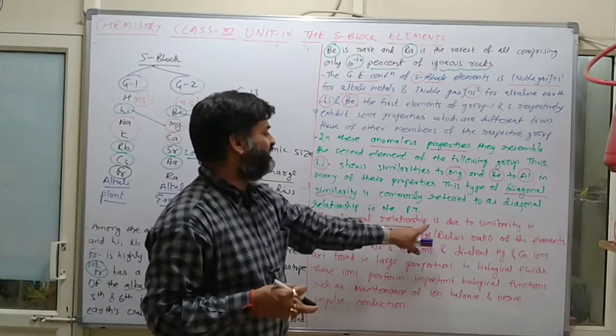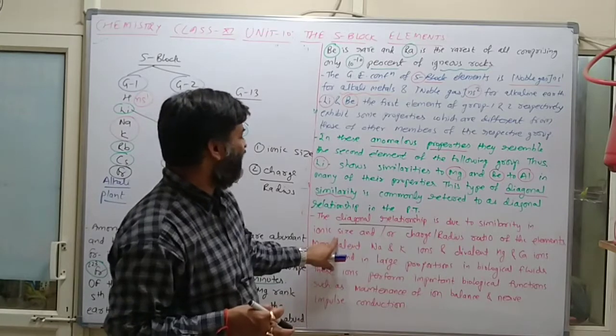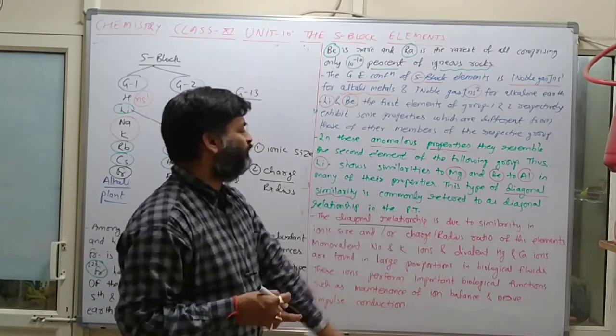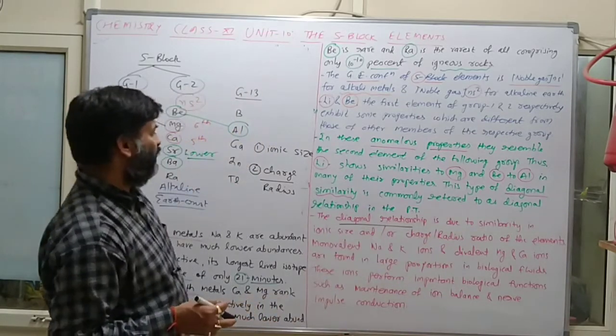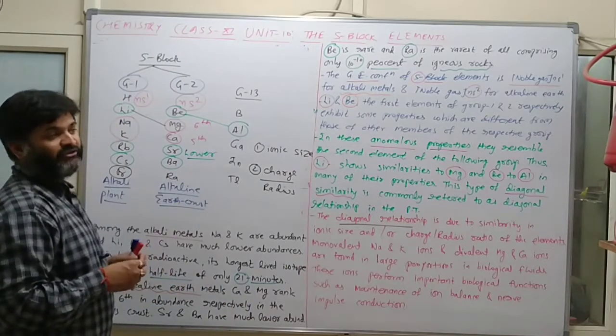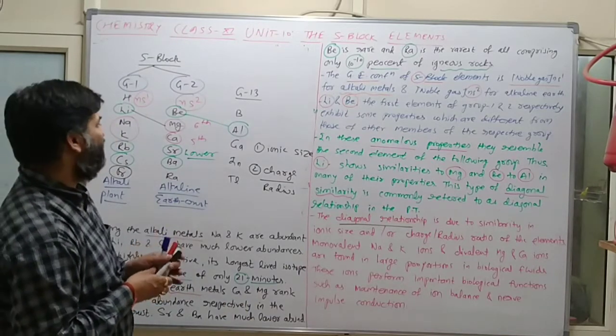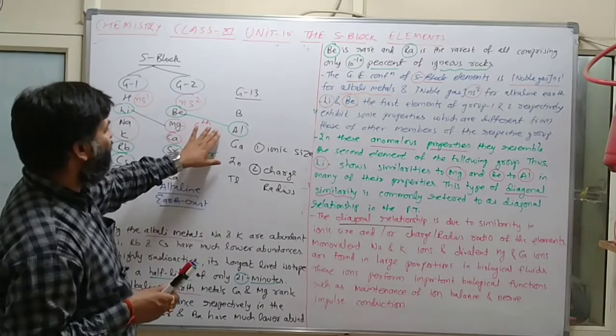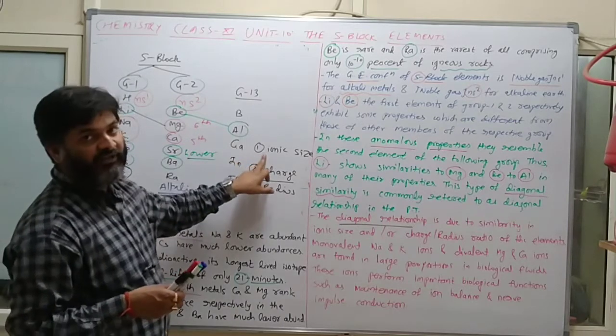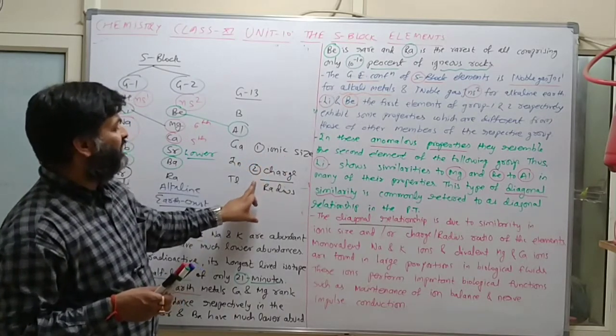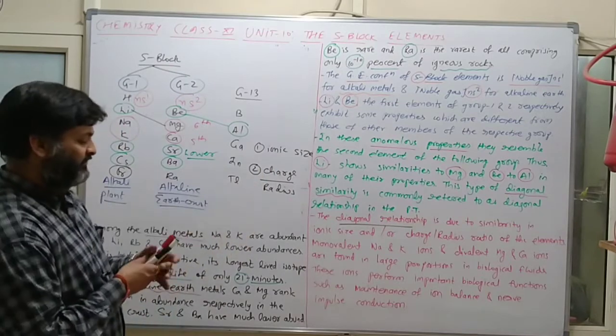So diagonal relationship is due to similarity in ionic size or charge upon radius ratio of the elements. कोई पूछे ना कि why, on the basis of which parameter you can say that these elements are diagonally related. तो क्या बोलने का, first parameter is ionic size and second one is charge upon radius ratio.